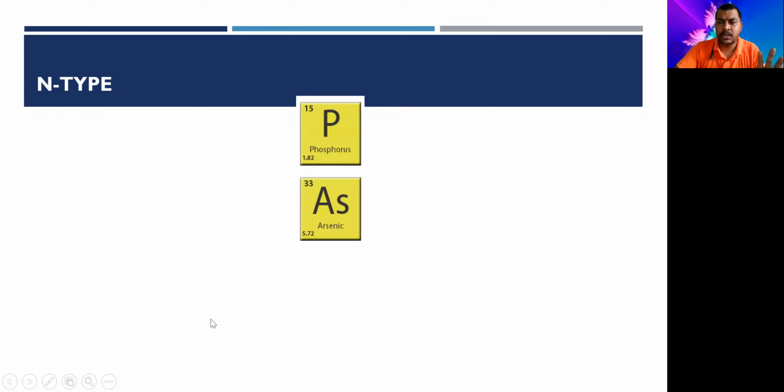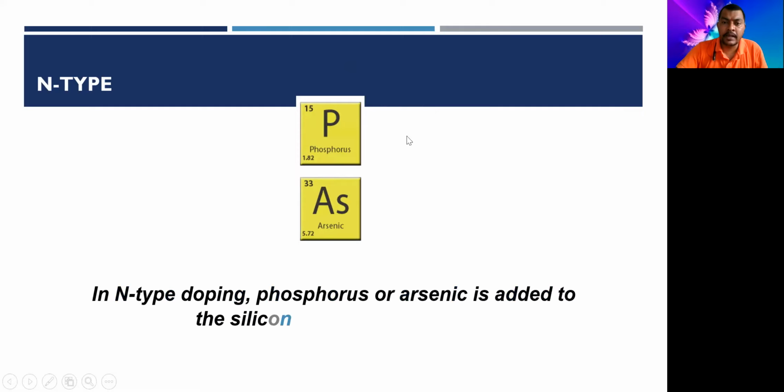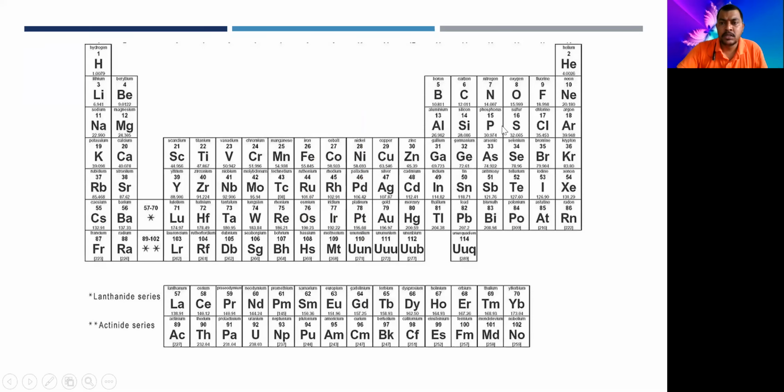When a pentavalent impurity is added, pentavalent impurity means which is having 5 electrons in its outermost shell, right? So when such type of atoms are added to a pure intrinsic semiconductor, then what happens? So we are working on these group 5 elements, where it is having 5 electrons in its outermost shell.